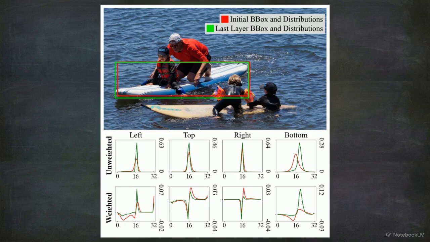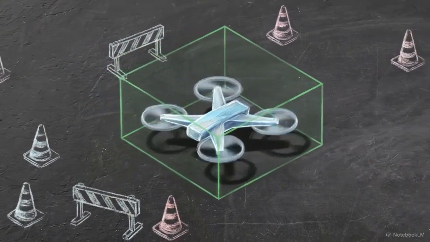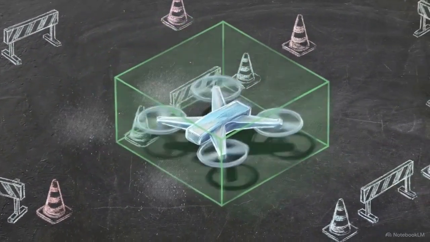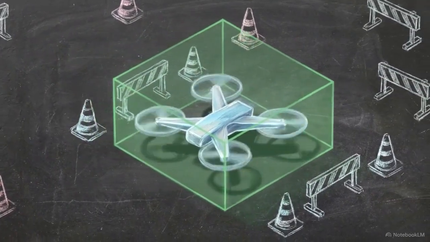Non-uniform weighting functions are applied here, seen in the transition from the unweighted to the weighted bottom row. The model makes larger shifts where uncertainty is high, culminating in the refined green curves that determine the final green bounding box. FDR effectively turns bounding box generation into a multi-step mathematical refinement process, continuously improving the final localization accuracy.